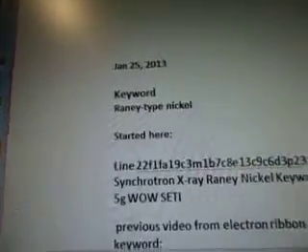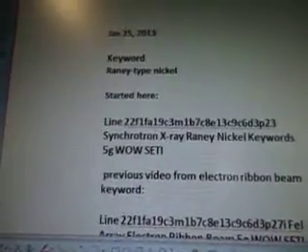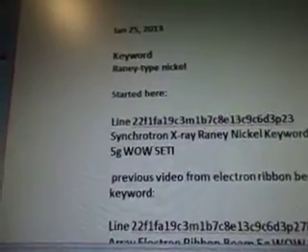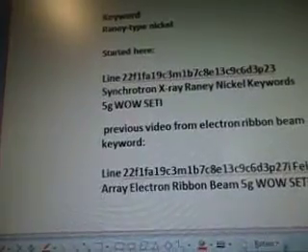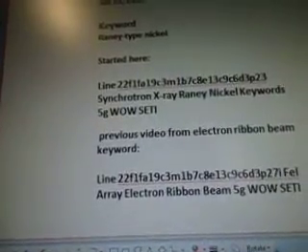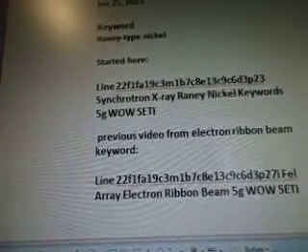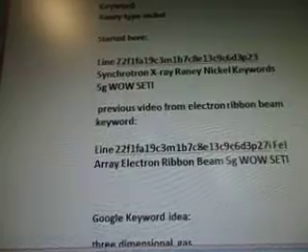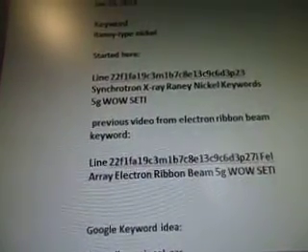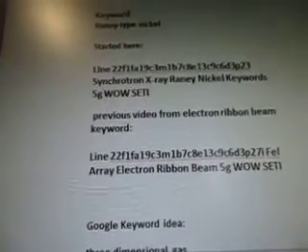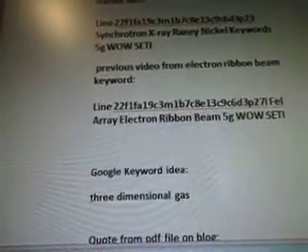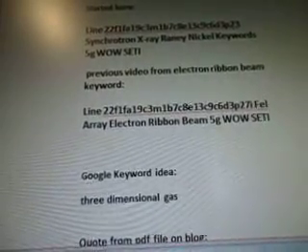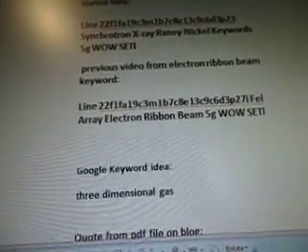from WOW data. January 25th, 2013, today's February 2nd. The keyword is Raney-type nickel, started on line 22f1fa19c3M1b7c8e13c9c6d3p23, Synchrotron X-ray Raney nickel keywords 5G Wow Seti. Previous video from Electron ribbon beam, keyword line 22f1fa19c3M1b7c8e13c9c6d3p27i, Fowler Ray Electron ribbon beam 5G Wow Seti.